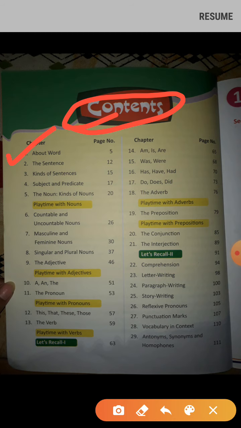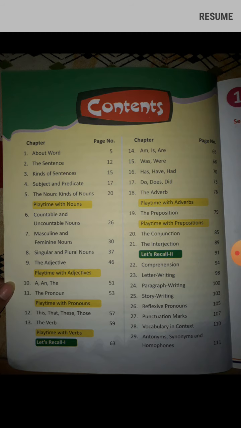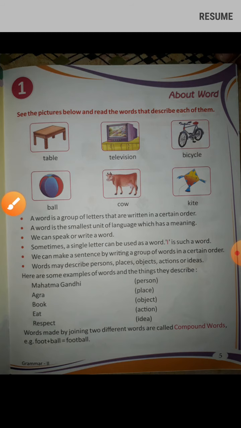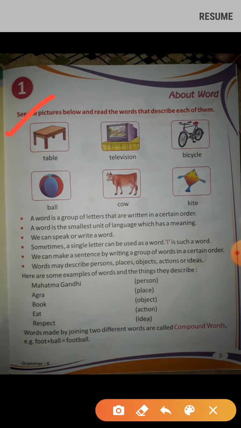Today I will explain you about word. So here is your first chapter about words. See the pictures below and read the words and describe each of them. Here are some pictures already given. You have to read the words and see the picture. First is table, television, bicycle, ball, cow, kite.